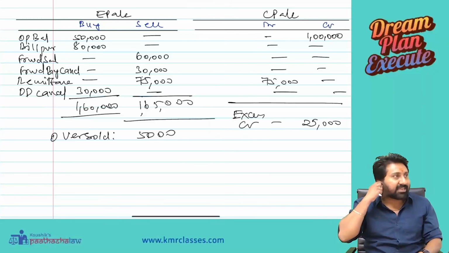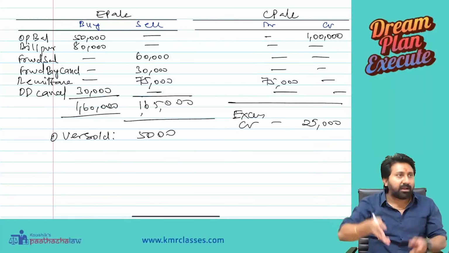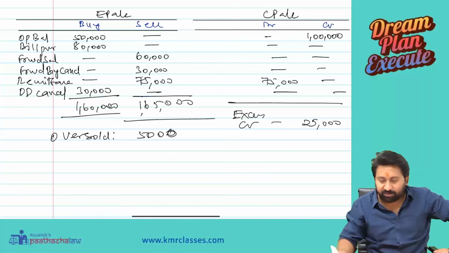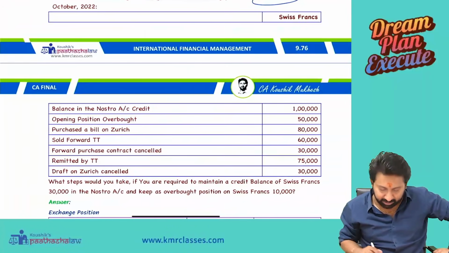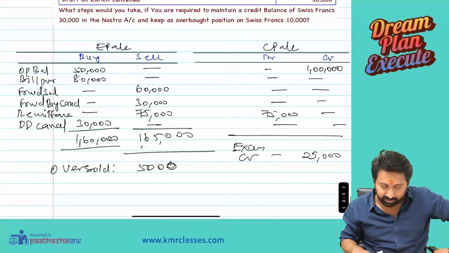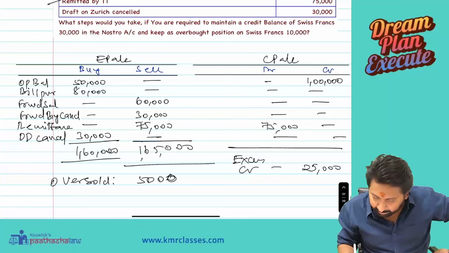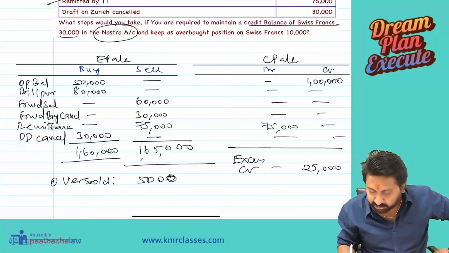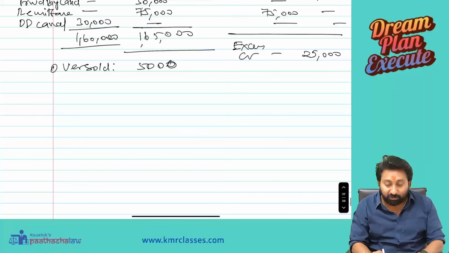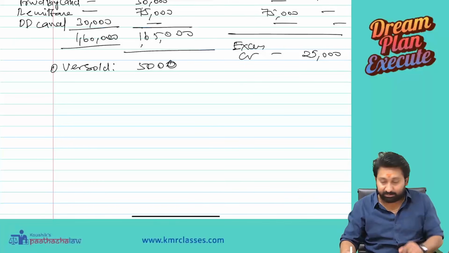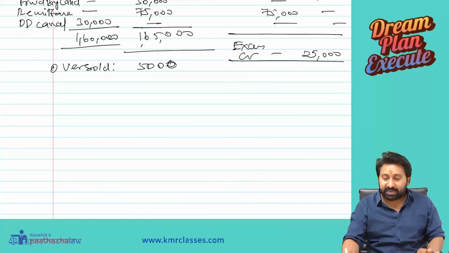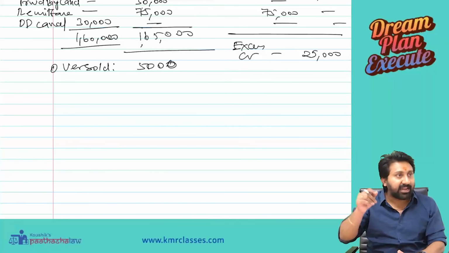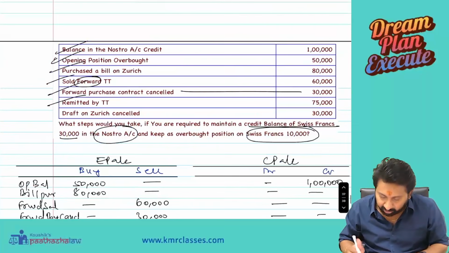If you have 1,60,000, how can you sell 1,65,000? Interbank I will buy and I will sell, what is so great? We already discussed that. So oversold, we wanted to square up. What is the target? Maintain a credit balance of 30,000 in Nostro, and the overbought position should be kept at 10,000. We got oversold, but we want overbought. Always remember, whenever adjusting Nostro and exchange position, first adjust the Nostro account because real cash transactions happen. So tell me, what do we need to do?